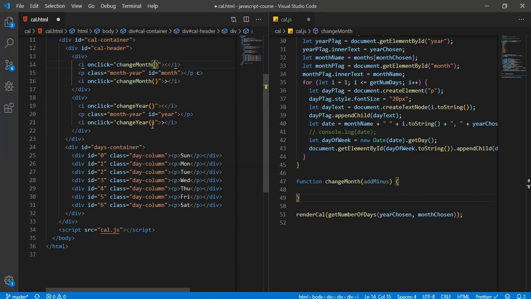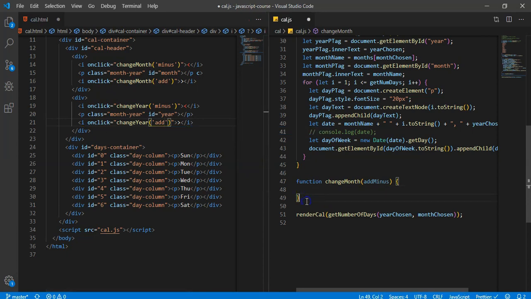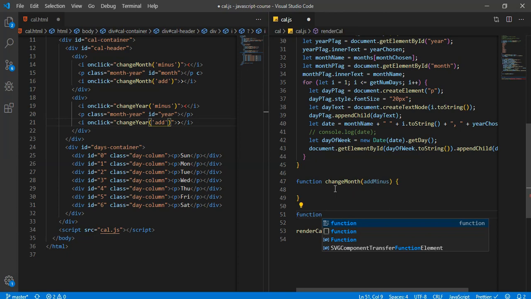Okay, and then this one is going to be minus, or you could say subtract, but I'll just say add. So when we click on the right one, we're going to add a month. When we click on the left one, we're going to take a month away, basically. And then we'll say minus again, then add. Now notice these are two different functions, so change year and change month. They're going to look awfully similar though. So we'll create function, not funcaton, function change year, and we'll also do add minus.